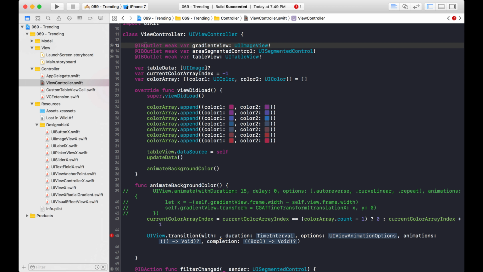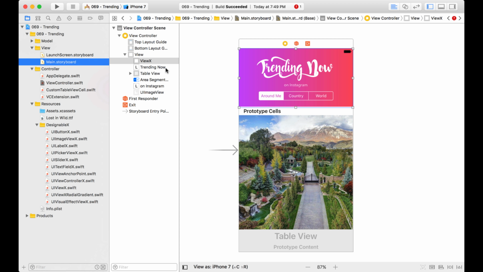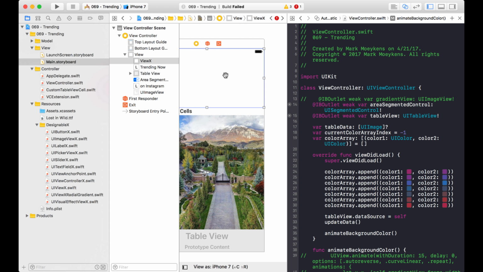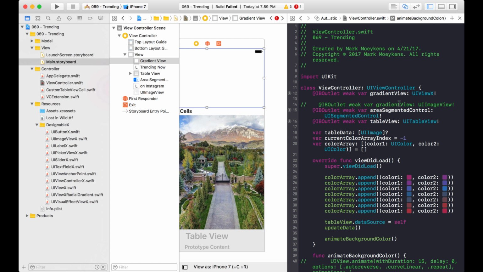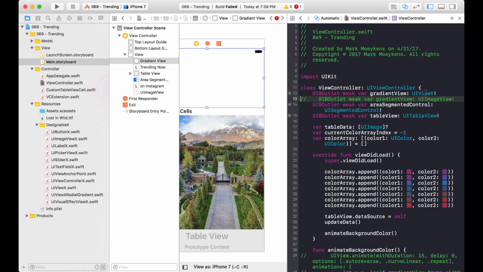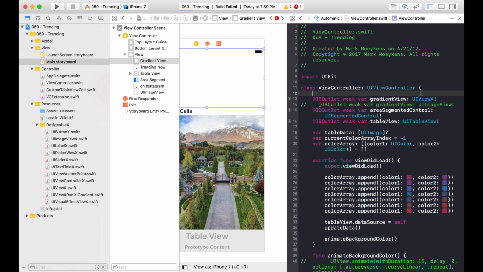And I'm going to comment out that one here. Okay, we need an outlet for this guy right here. And I'm going to call this one gradient view as well. That's why I commented out this one. But you can see the type is different.